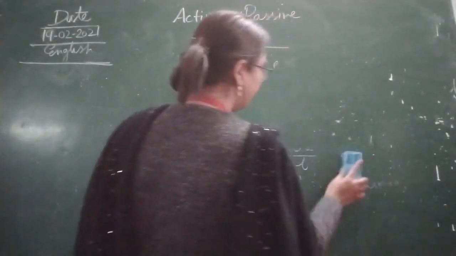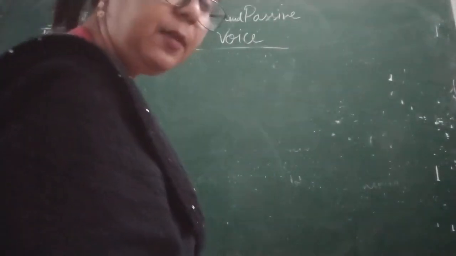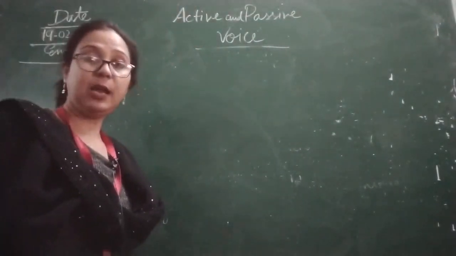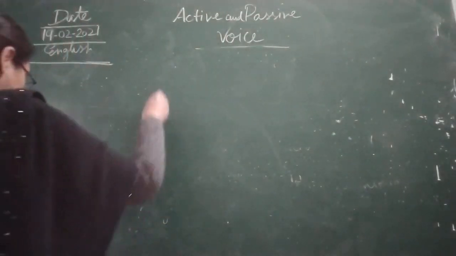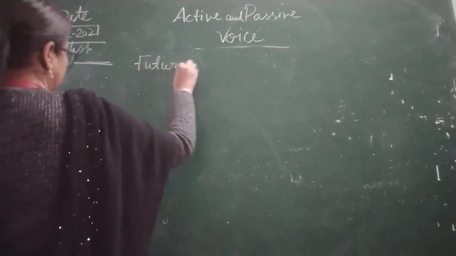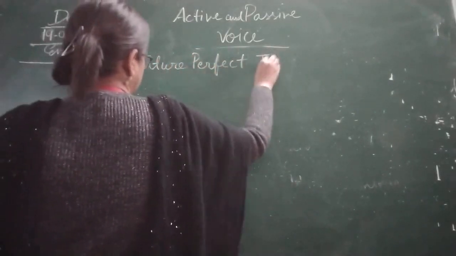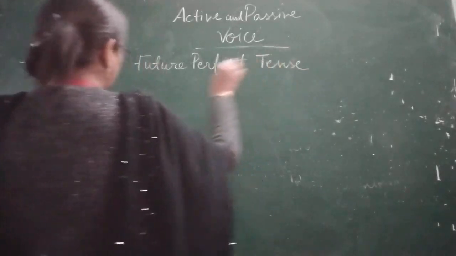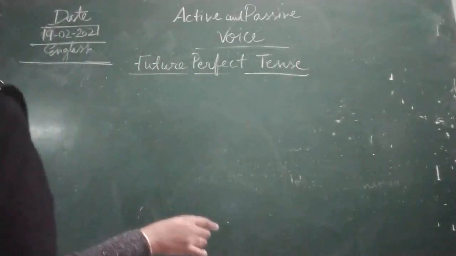That we are confirmed about something in the future. That is why we use will have, shall have. So this is future perfect tense, children. This we will write.